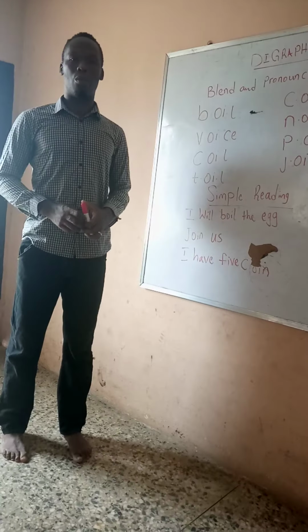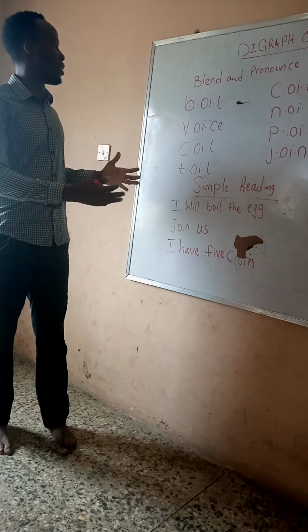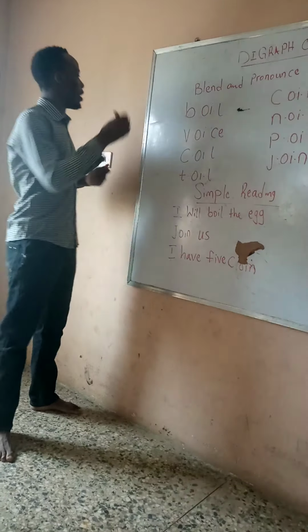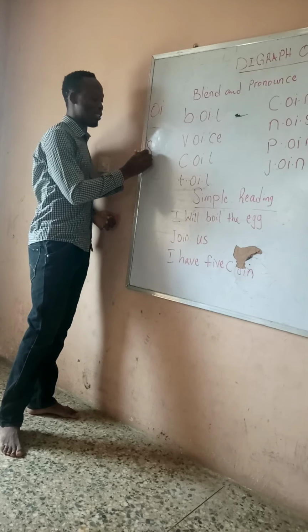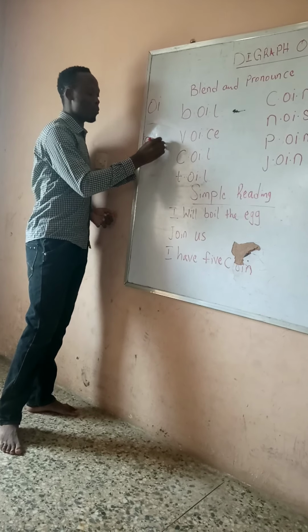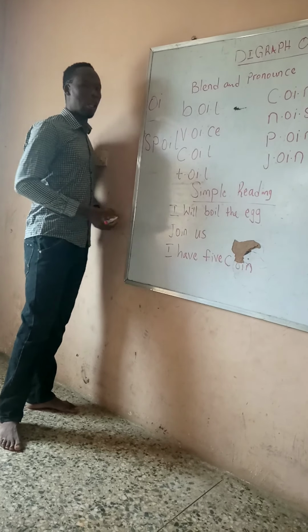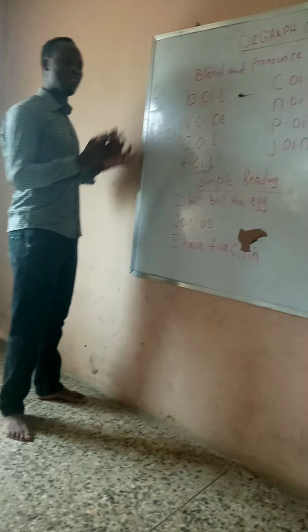So we can take this little video to our kids and show it to them and also try to put them through it. We can also find some other OI words. We see how so many words have OI. We see how P, OI, spoil. So we see how so many other words.